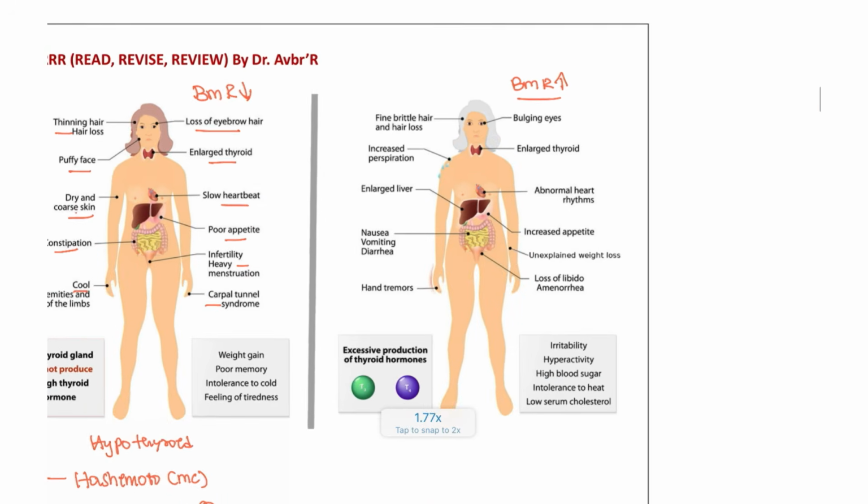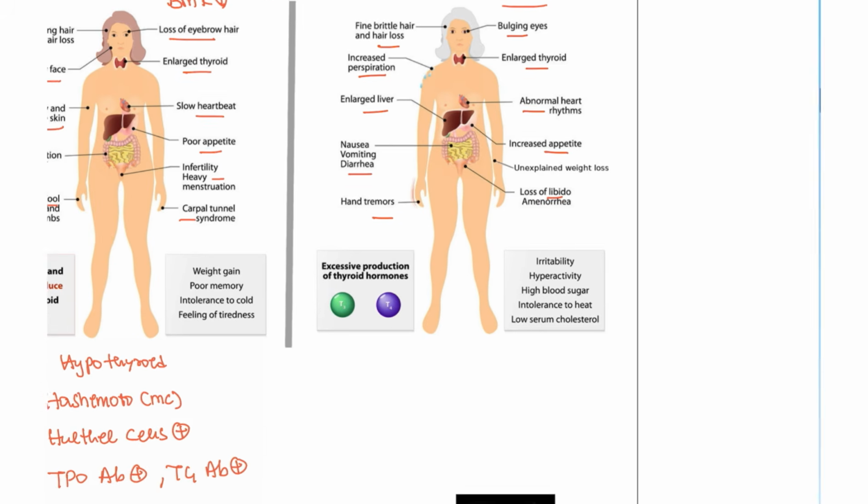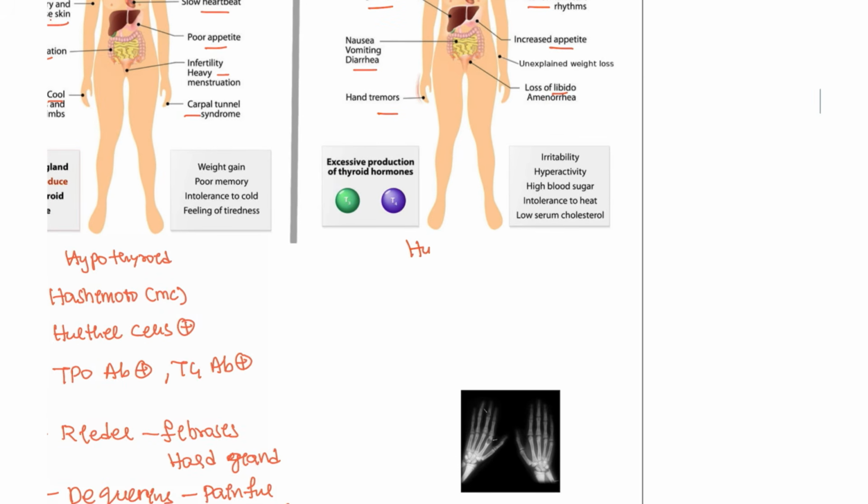Next, hyperthyroidism. You can see bulging eyes, known as ophthalmopathy, enlarged thyroid, goiter, heart rate is increased, increased appetite, loss of libido, nausea, vomiting, tremors, enlarged liver, perspiration, heat intolerance. All this will be seen in patients of hyperthyroidism. The most common condition is Graves' disease, which involves antibodies against the TSH receptors.